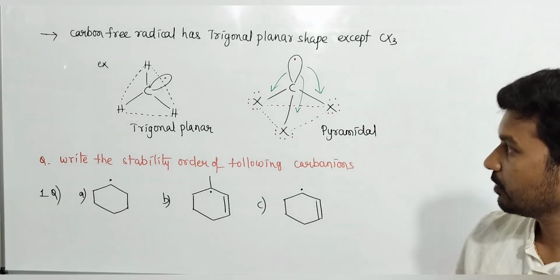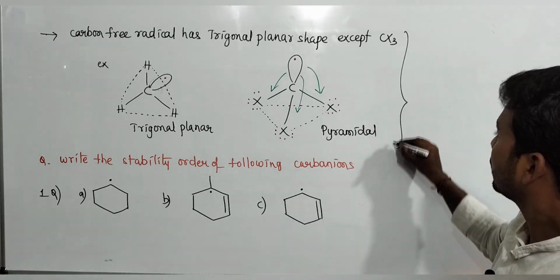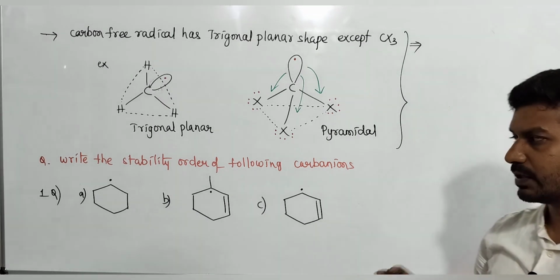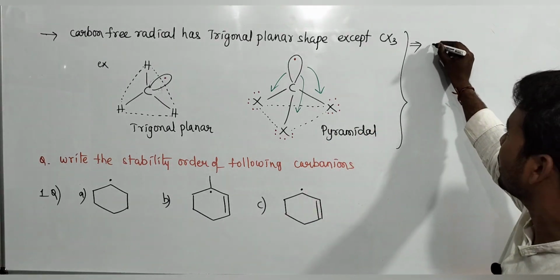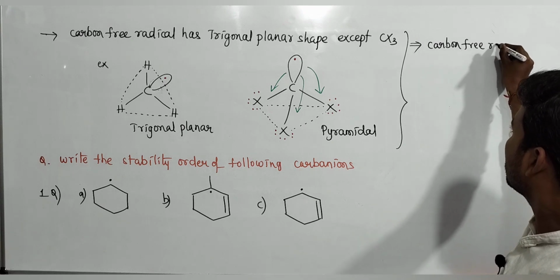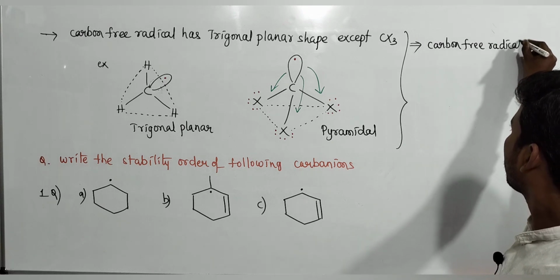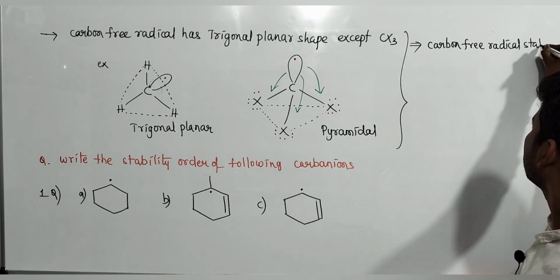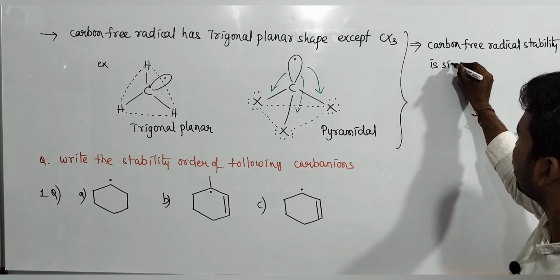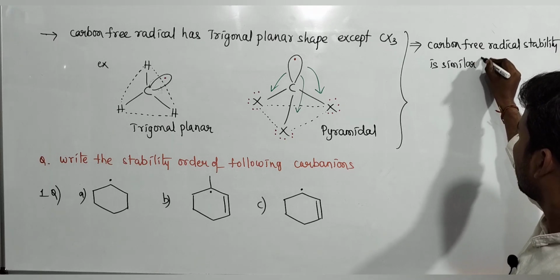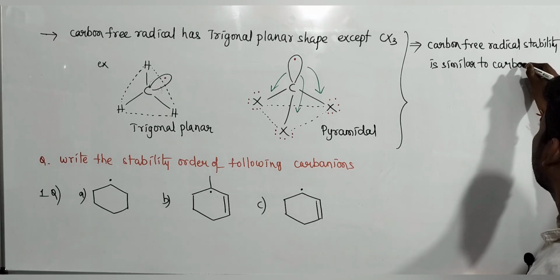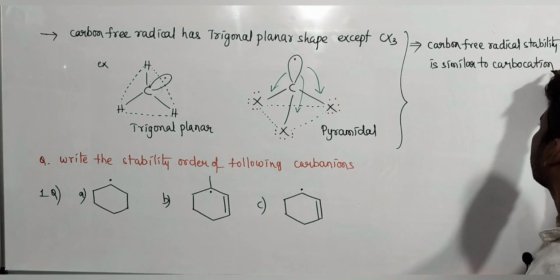I want to write one point, that carbon free radical stability is similar to carbocation stability.